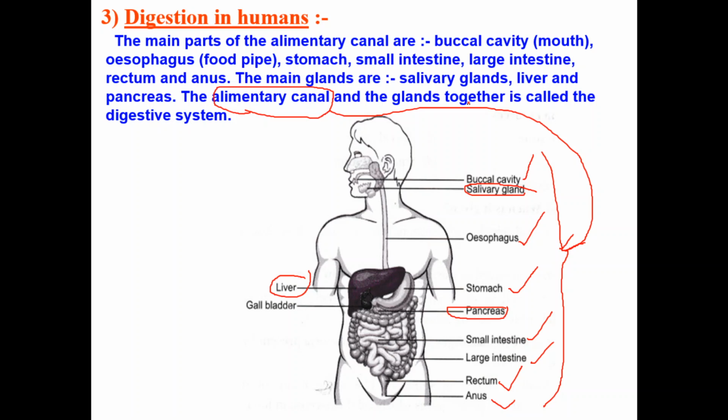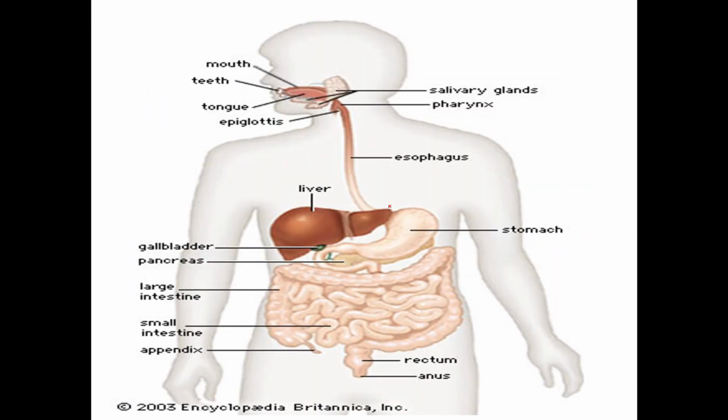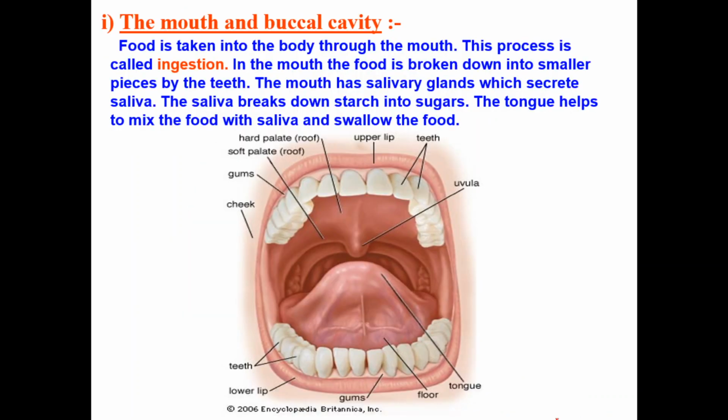Today we are going to discuss each part of the digestive system. The first one: here we are taking food, right? How do we take food? We take the food with the help of a mouth. First, in which part does food enter our body? First it enters into the mouth. So we are going to discuss the mouth, and this is our mouth. You can see here our mouth has different parts.